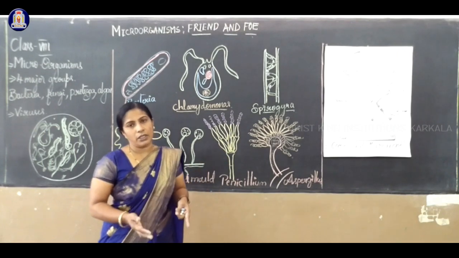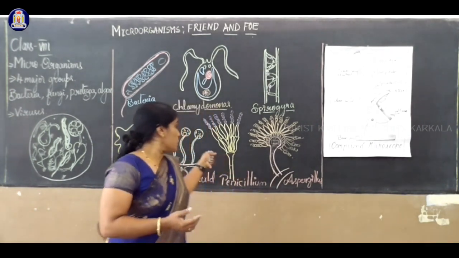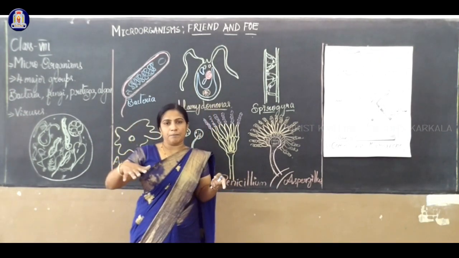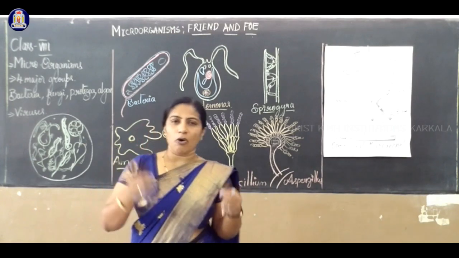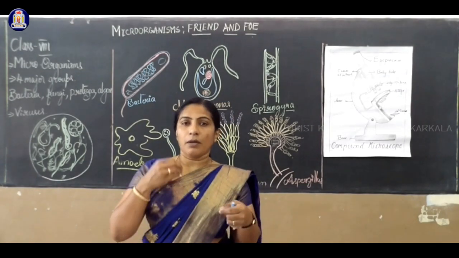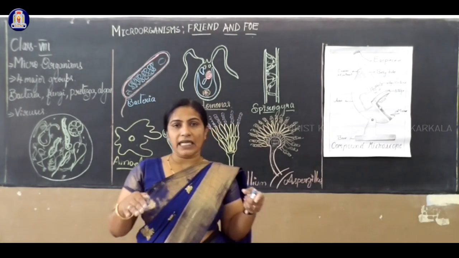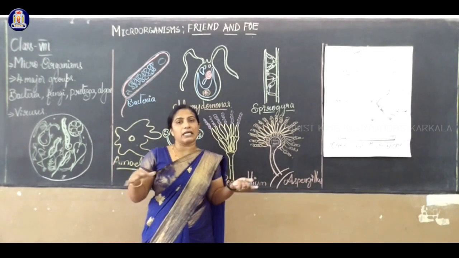Maybe you have seen during the rainy season, or any season, that if you keep moist bread, there will be growth of fungus. On leather things, you can observe the fungus. On decayed leaves, you can see a white or grey colored layer.